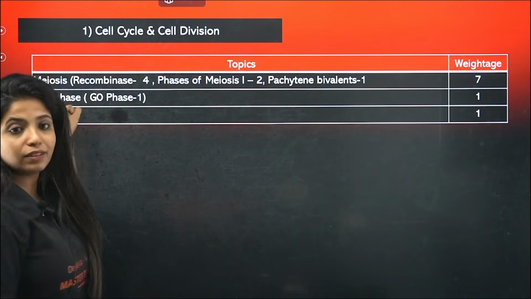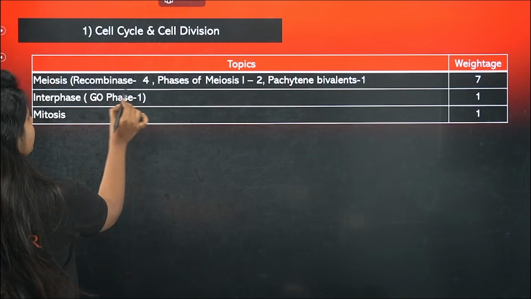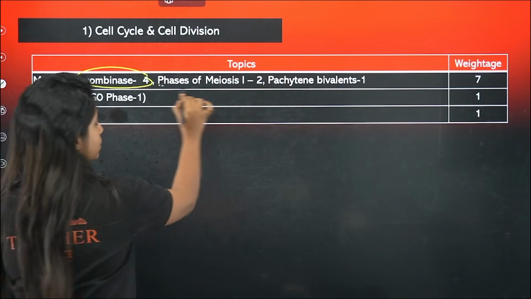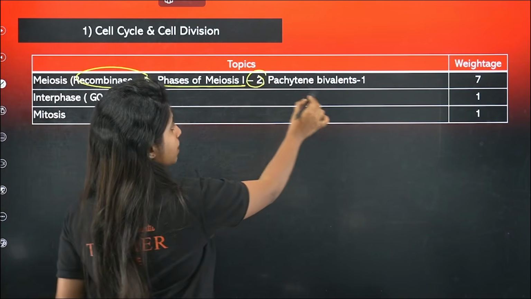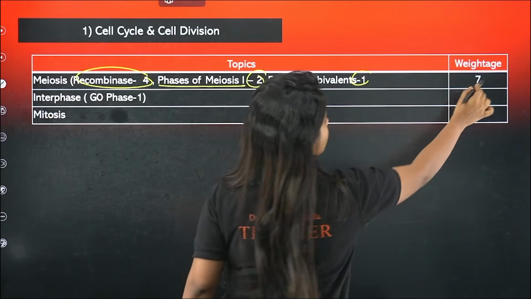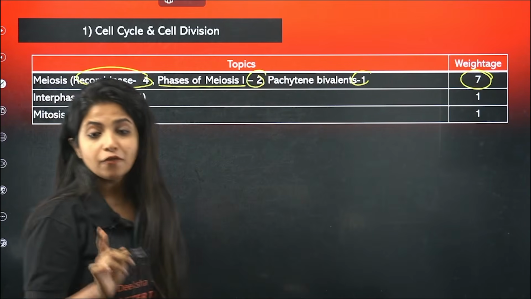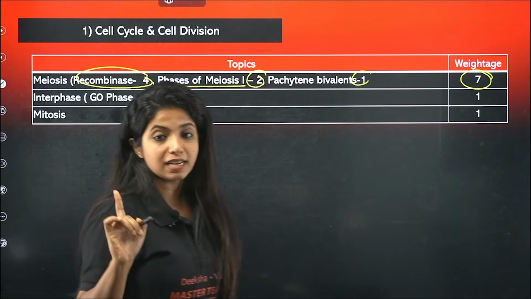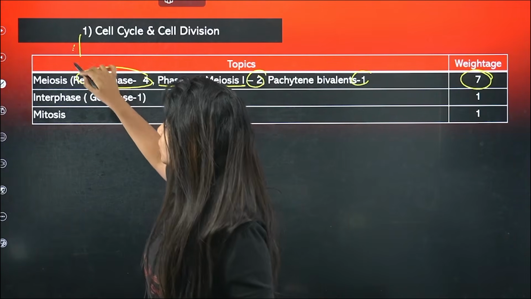Out of it, if we see meiosis, recombinase related questions, phases of meiosis 1 related questions, the pachytene bivalent related questions. There are 7 questions that have come from this throughout these many years. So this is a topic that you can probably go and cover.